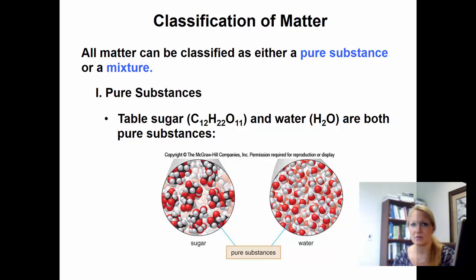Water is also a compound, H2O. Hydrogen and oxygen are both on the periodic table, and when they are combined, there's no way to physically pull them apart. So I can't get my water glass and pull the hydrogens away from the oxygens in my water glass. I can't physically do that.